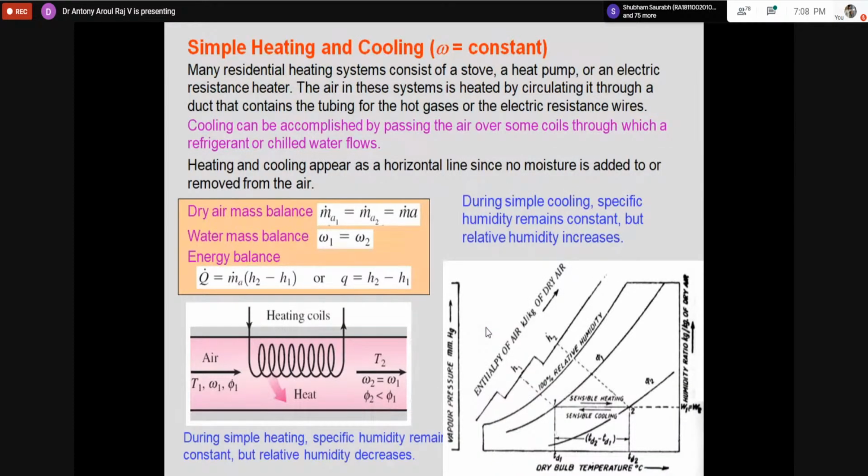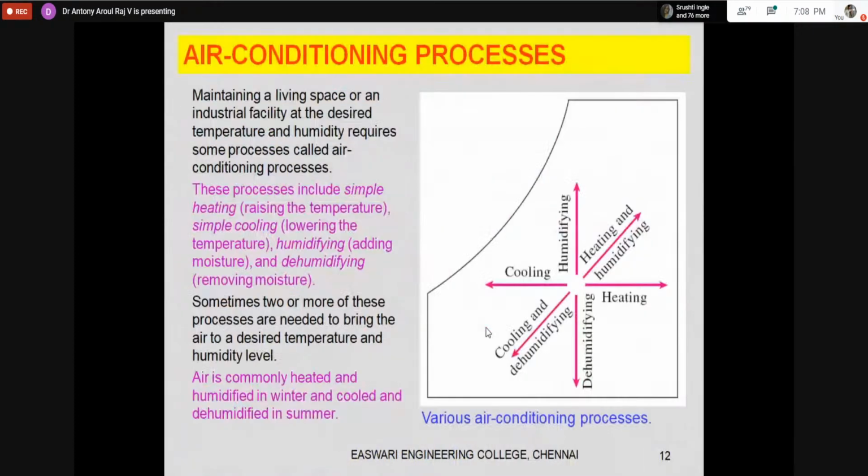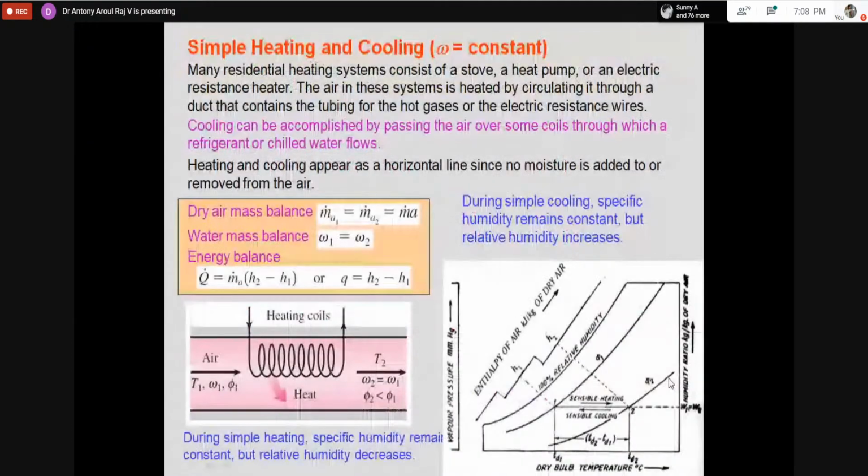So next we are going to the sensible heating process. What is the sensible heating process? Now I think we should be familiar with the various axes in the psychrometric chart and the various processes in it. This way heating, this way cooling, this way adding moisture, removing moisture. So now we are ready for knowing about various air conditioning processes.